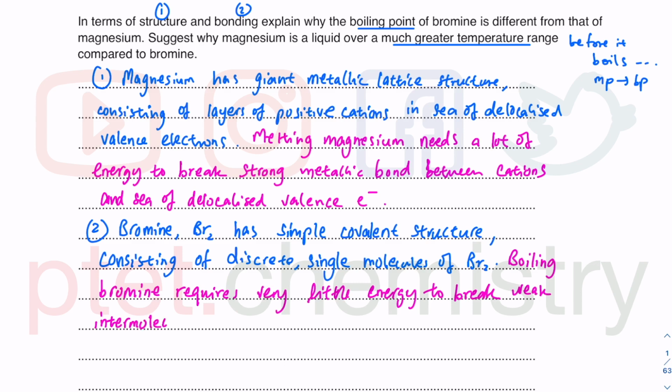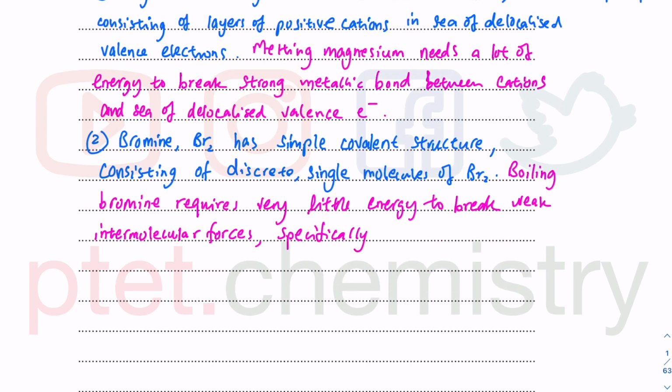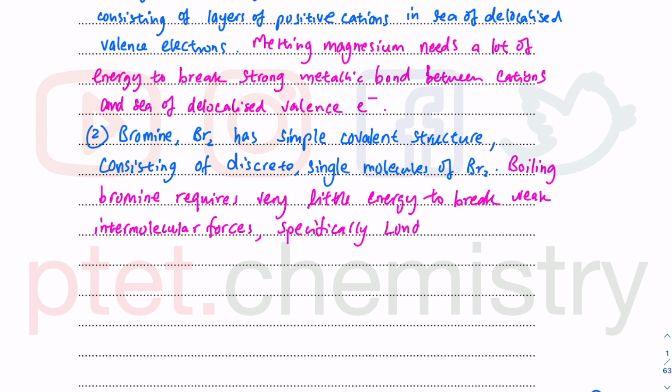However, at A level we must specify this, because this is an element bonded to itself, there are no permanent dipoles. It is just London dispersion forces, which are weak intermolecular forces. Therefore, you require very little energy to break these. These are between the molecules.